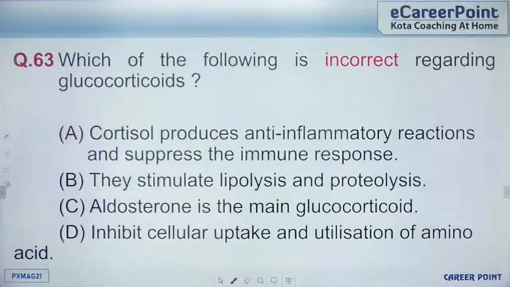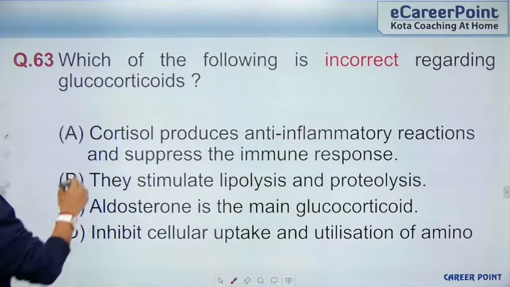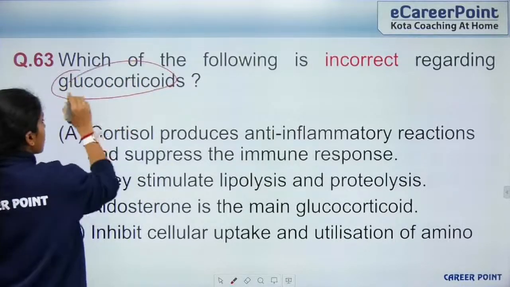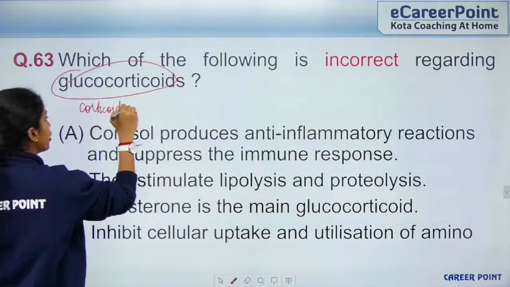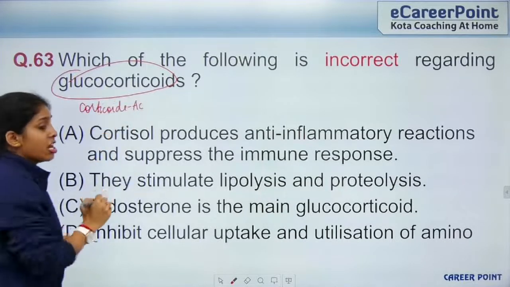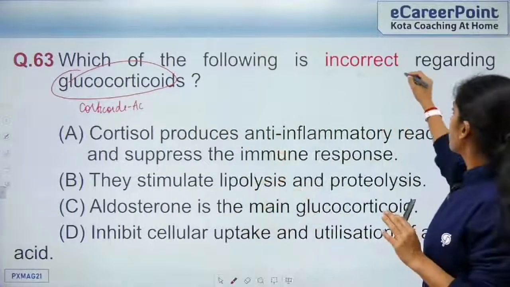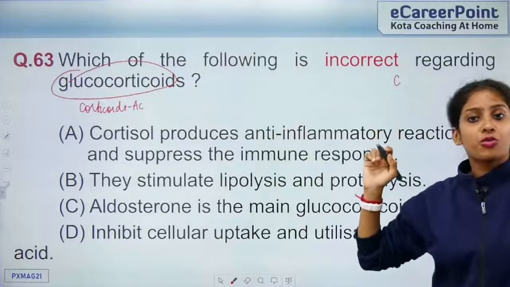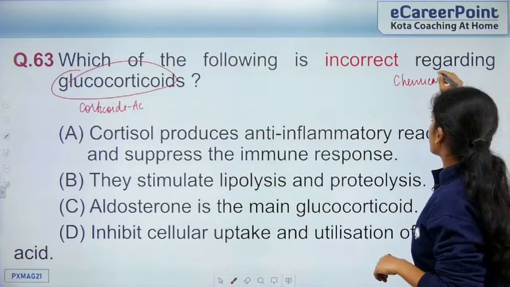So here we come to question 63. Which of the following is incorrect regarding glucocorticoids? So what is a glucocorticoid? It's a type of corticoid. Corticoids are a type of hormones produced by the adrenal cortex. Since we are dealing with hormones, this question comes from the last chapter of your class 11, that is chemical coordination and integration.